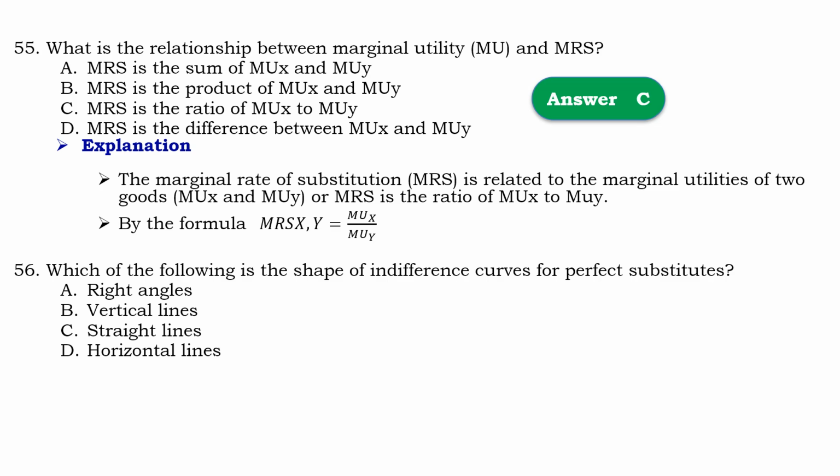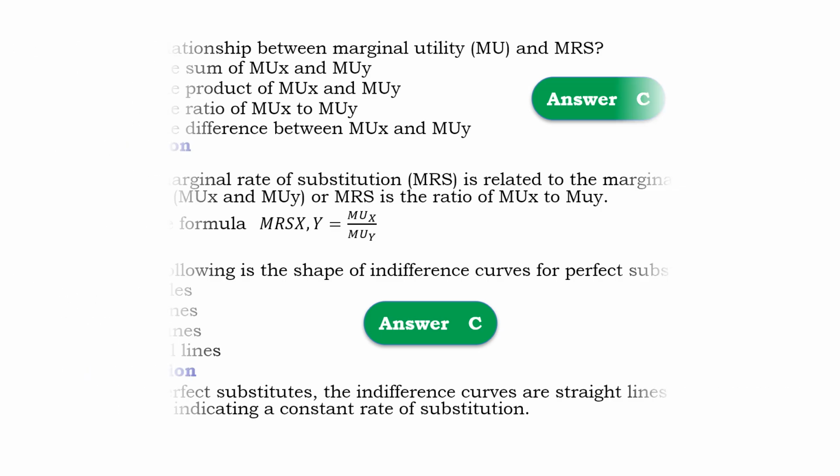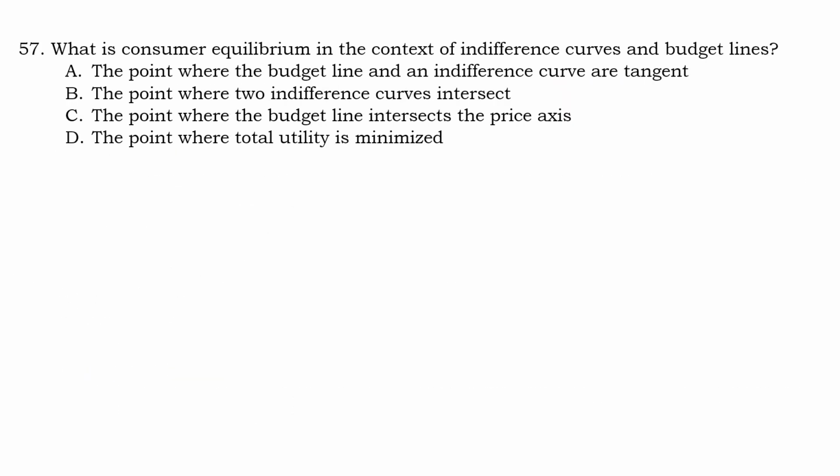Question number 56. Which of the following is the shape of the indifference curve for perfect substitutes? So that should be C. Straight lines. Means that for perfect substitutes the indifference curves are straight lines with a negative slope, indicating a constant rate of substitution.